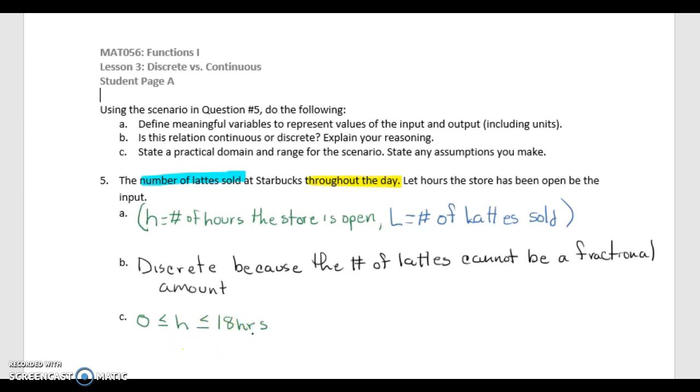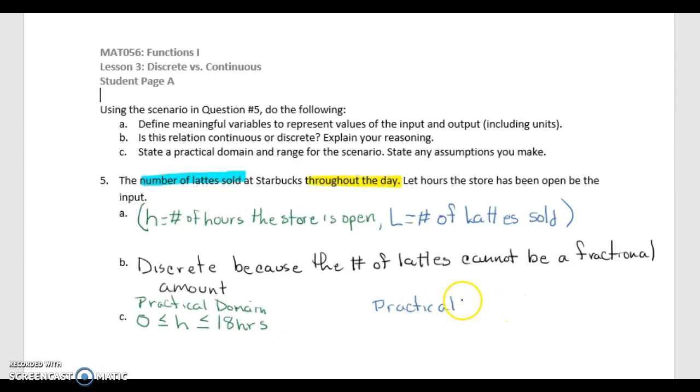So that's the practical domain. But the practical range cannot be broken up into pieces.